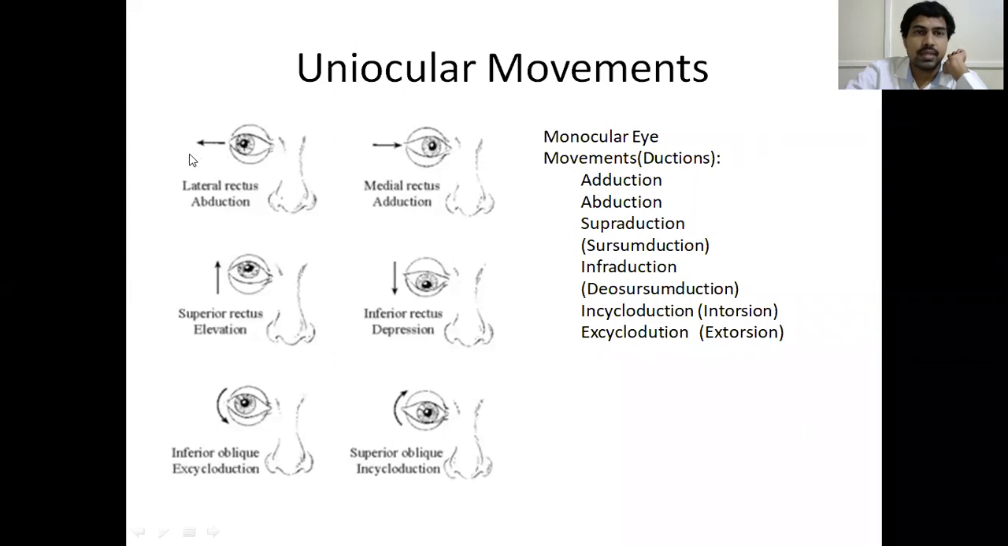So here you can see abduction, adduction, supraduction, infraduction, and this is excycloduction or extorsion. This is encycloduction or intorsion. So here intorsion or extorsion is the eyeball rotating either inside or outside. So that is the thing about uniocular movements. Okay.